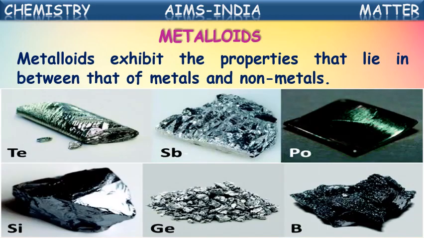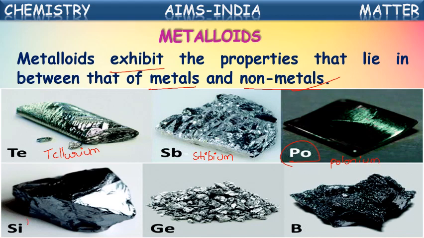What is meant by a metalloid? Metalloids exhibit properties that lie in between the metals and non-metals. Metalloids are nothing but they show the properties of both metals and non-metals. See, Te means tellurium. Tellurium is an example for a metalloid. Sb means stibium. Stibium is a metalloid. Po means polonium. All these are elements.